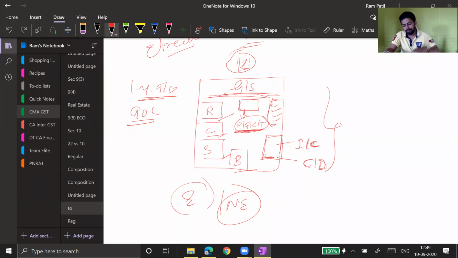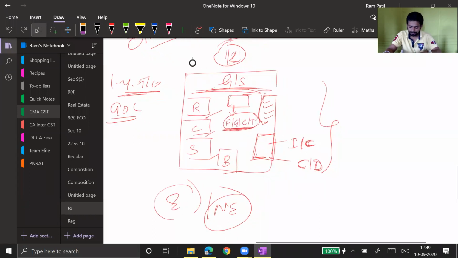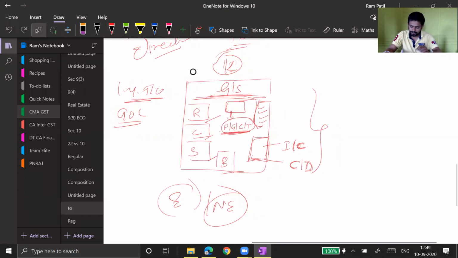Gaurang is saying not eligible. Vijay is also saying not eligible. Omkaresh is also saying not eligible. Ganesh is also saying not eligible.